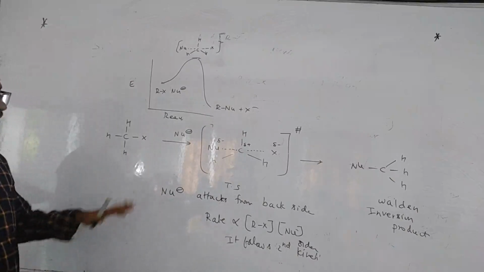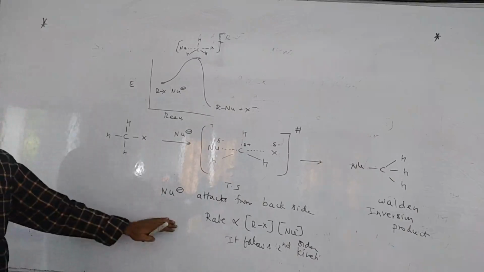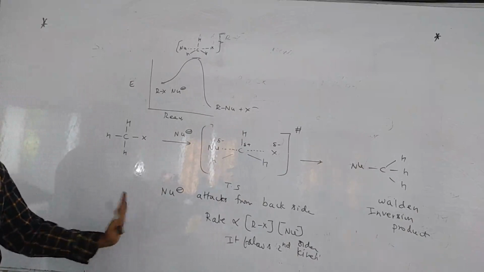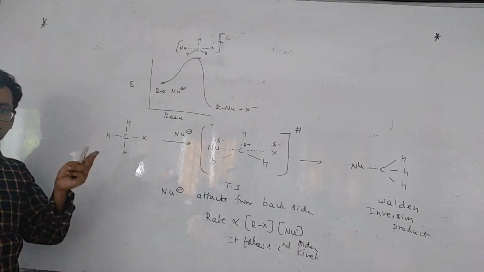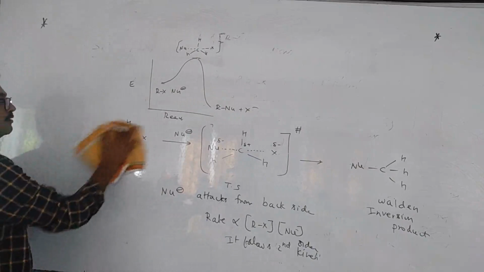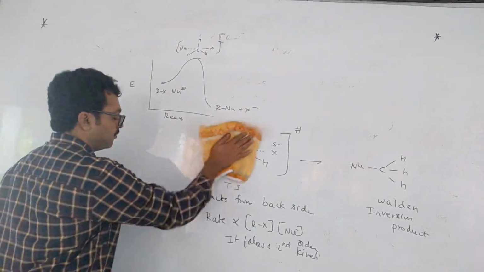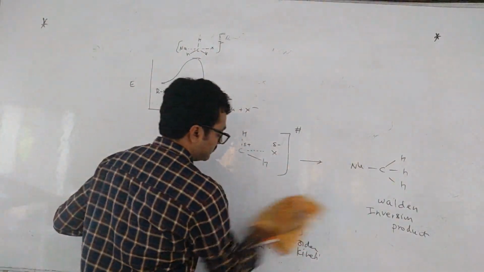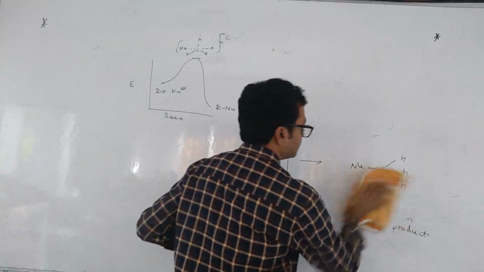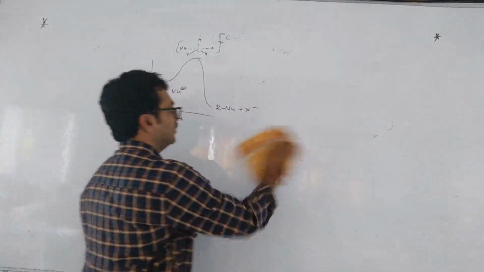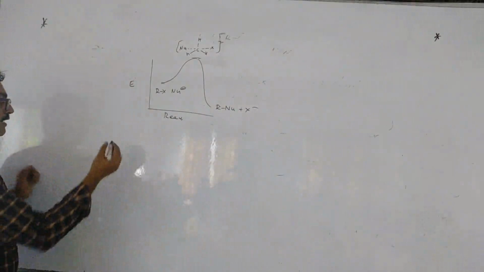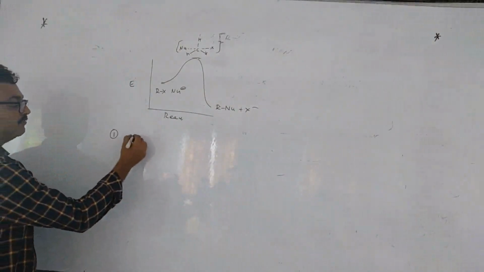And if you see the factors affecting, here no rearrangement, no rearrangement is possible here. There, in SN1, rearrangement is possible. Now, what are the factors which affect the SN2 reaction? One by one, slowly, in short I will finish off.